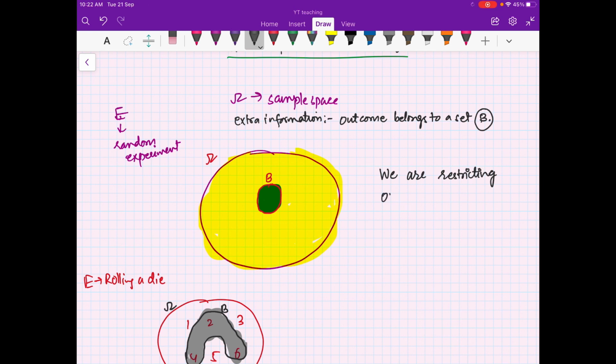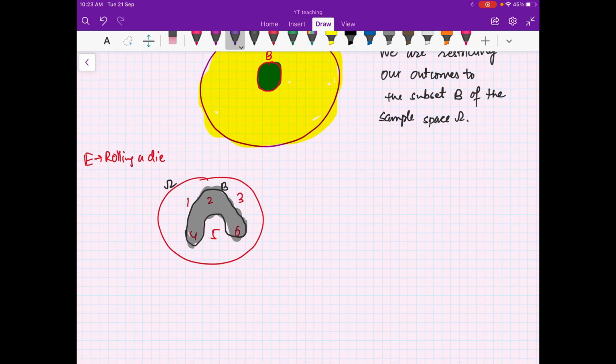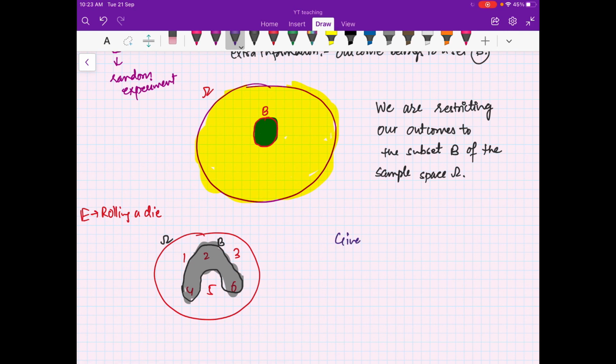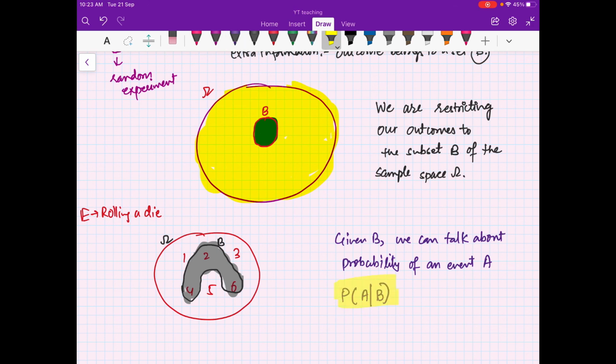So we can say that this extra information is our set B, and we are restricting our outcomes to the subset B of the sample space omega. Fine. Having restricted this, we can talk about the probability of an event A given B. So we denote it like this: probability of an event A given B. This is the notation for conditional probability, right?